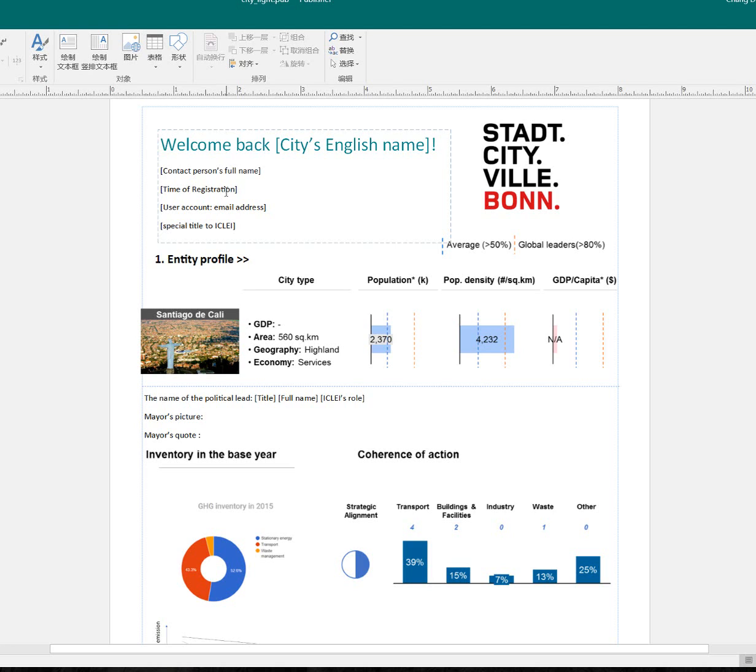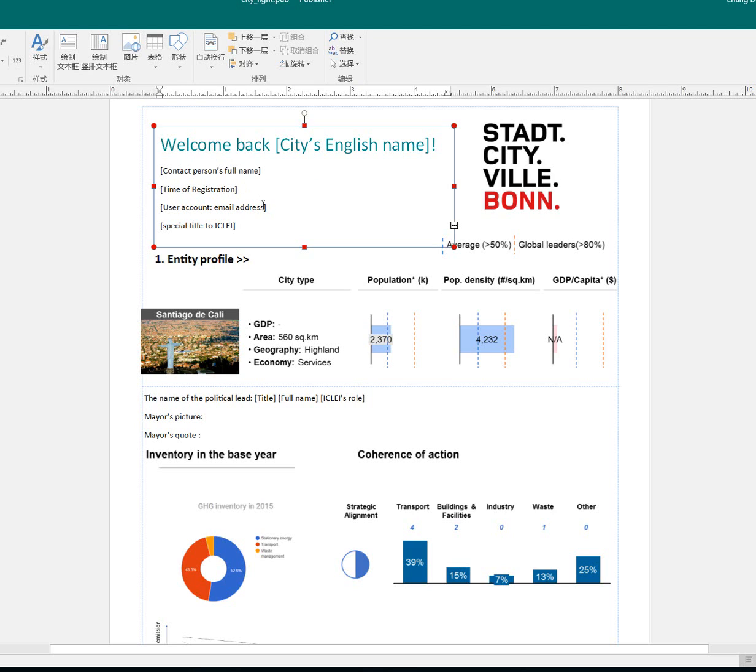Why is this important? Because the reporting person is very likely to be changed over time. The successor of the previous reporting person would like to know, when did I register? When did I first initiate my report? If the previous reporting person did not hand over properly. Since this is a commonly asked question and this request is raised by ROs, we would like to show